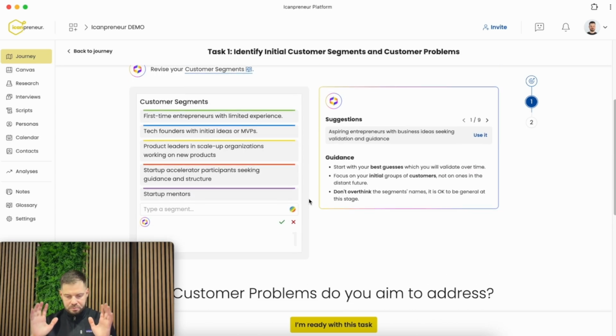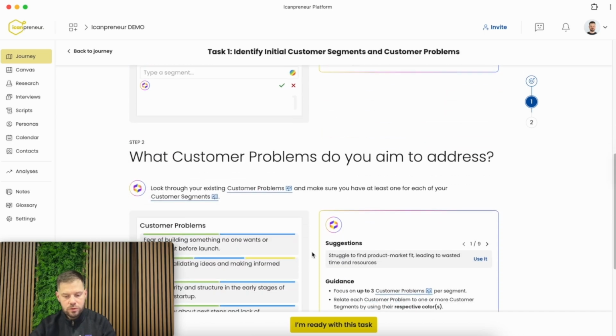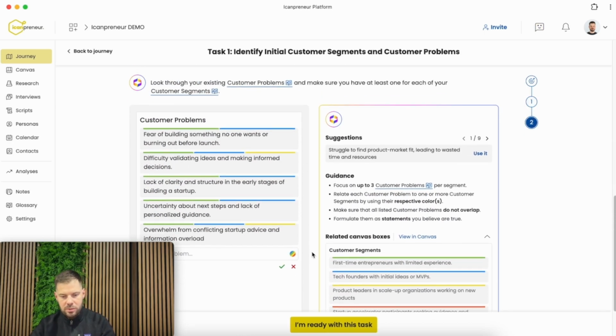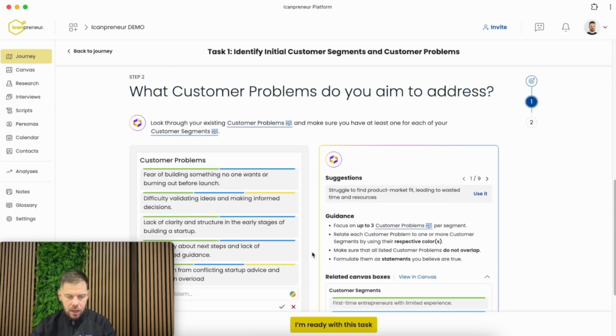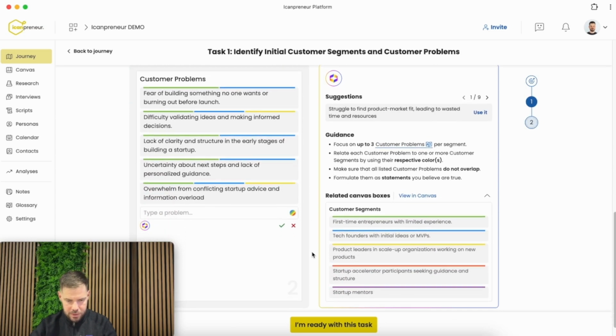Okay, so once I'm done with that task, I can move to the next one, which is what are the customer problems that we want to solve for those customer segments. And again, I have some starting points, some customer problems that were identified during the onboarding of my idea. And I can review those and see if they're what I'm thinking about, or is there anything missing, something that I don't like and want to remove, or if I like any of the suggestions that the platform is giving me.